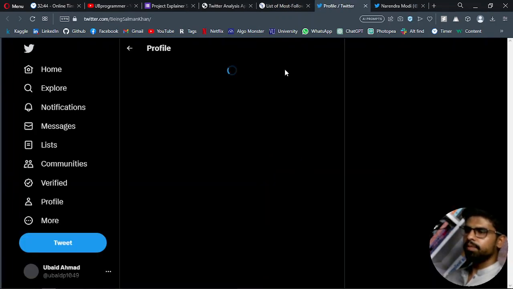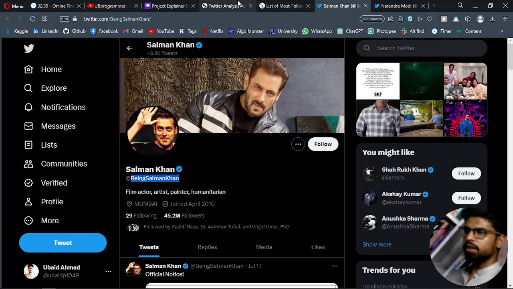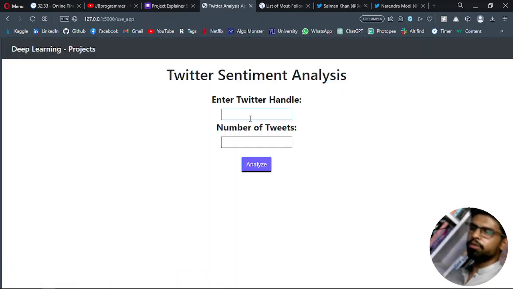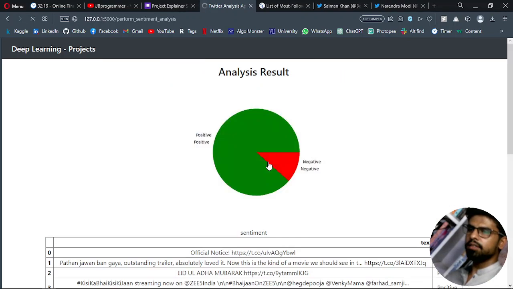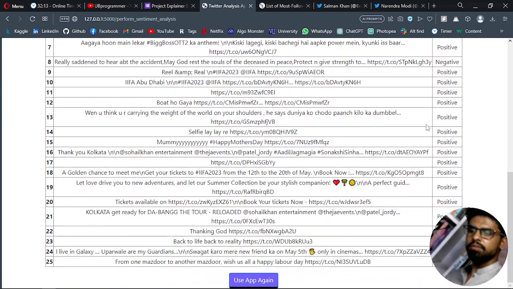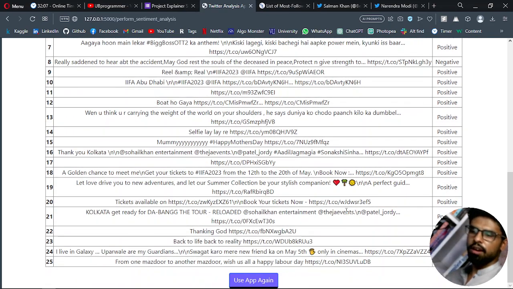Salman Khan, okay. Salman Khan, yeah. Being Salman Khan is the Twitter handle. I can use app again. It will redirect me to the home page, and you can obviously do the front end or designing according to you. Gonna analyze 30 tweets from him. Let's analyze, and you can see it has, I think, more or similar negative tweets, yeah, than Mr.